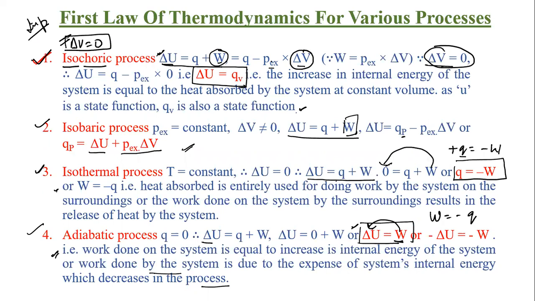So it means work is not done. Whenever change in volume is 0, there won't be any work done. If work done is 0, then whatever the change in the internal energy is there, it is because of the change in the heat.